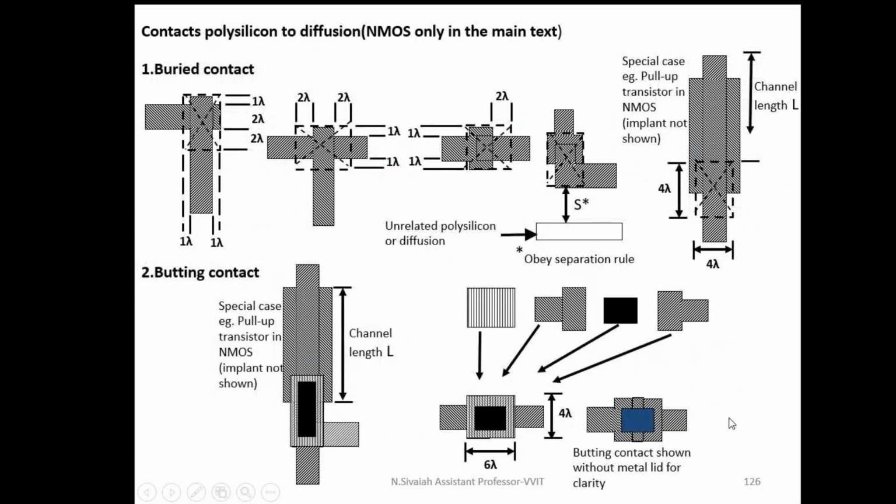See, similarly, here we are using a buried contact only to make the connection between polysilicon and diffusion. This overlapping portion is extended in all directions by 1 lambda. Only in diffusion it is extended by 2 lambda. See here, all these are the buried contact connections only. Anyway, buried contact connection is somewhat difficult.